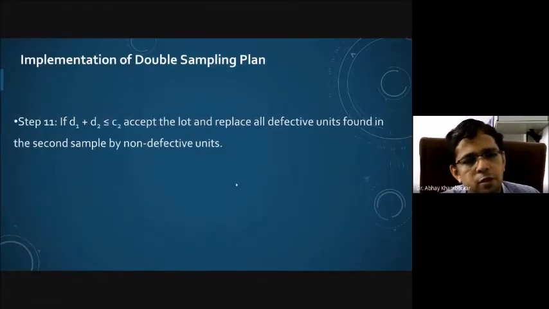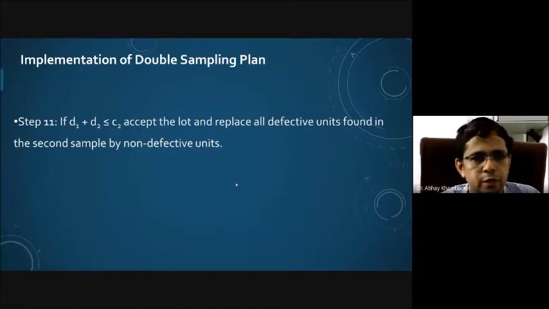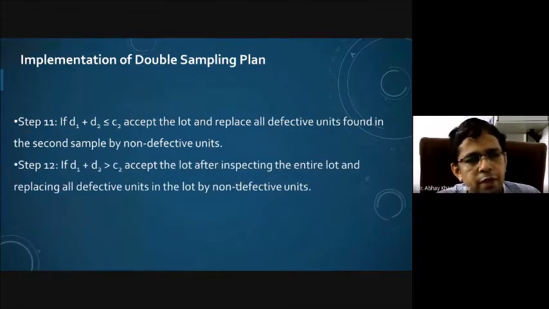So this D1 plus D2 is now compared with the C2, which is nothing but the acceptance number for both the samples combined together. So if D1 plus D2 is less than or equal to C2, we will accept the lot and replace all the defective units found in the second sample by non-defective units. If D1 plus D2 is greater than C2, reject the lot or send the lot for rectification. In other words, that means accept the lot after inspecting the entire lot and replacing all defective units in the lot by non-defective units.